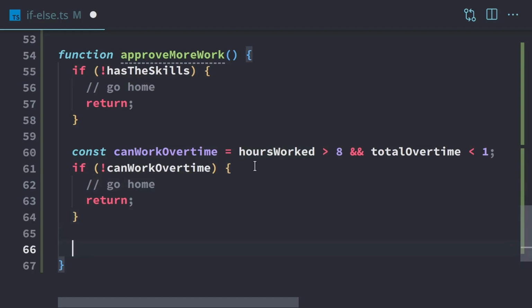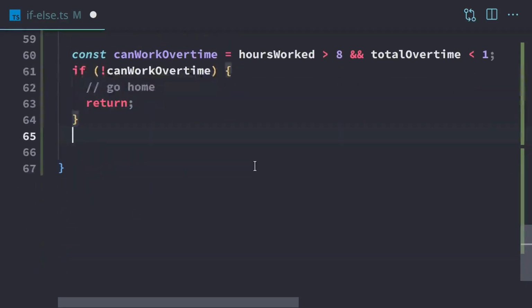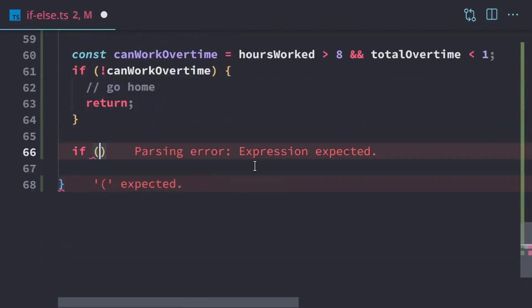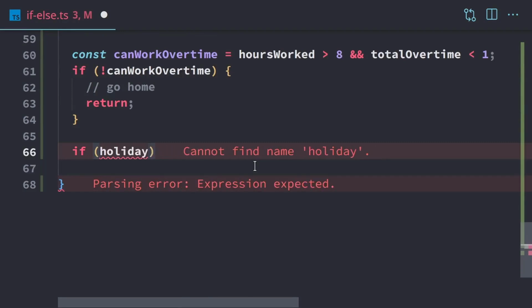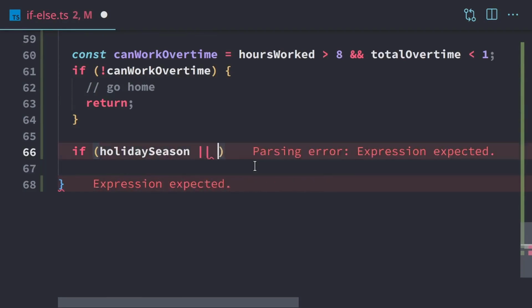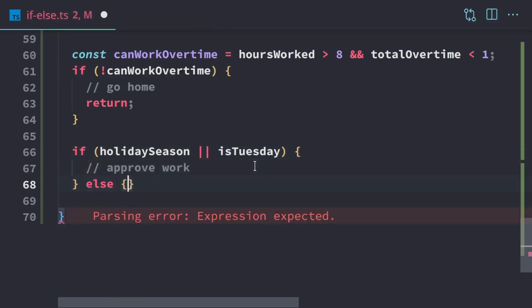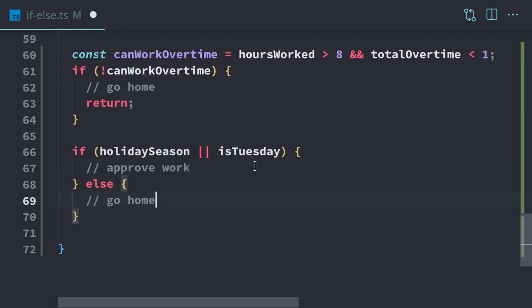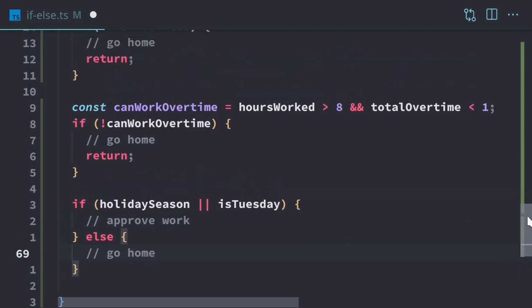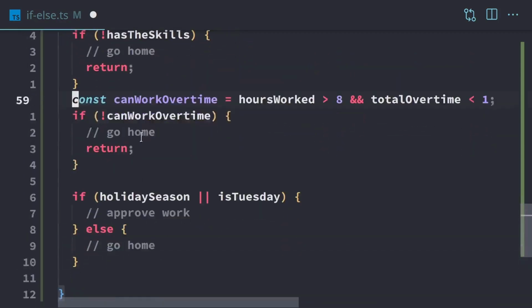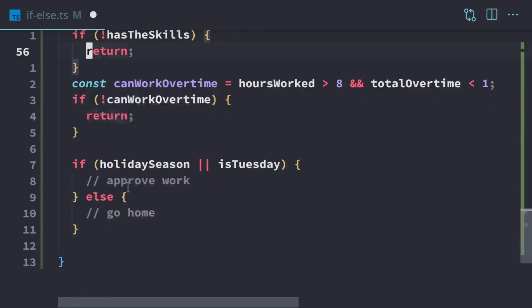So now all that's left is we have the days and the holiday season. So if it's a holiday season, or it's Tuesday, because Tuesday is our heavy day, then we're going to approve work. Otherwise, they're going to have to go home. So this has been greatly simplified. We have everything. Let me take this out a little bit. Take those comments out so we can see everything.